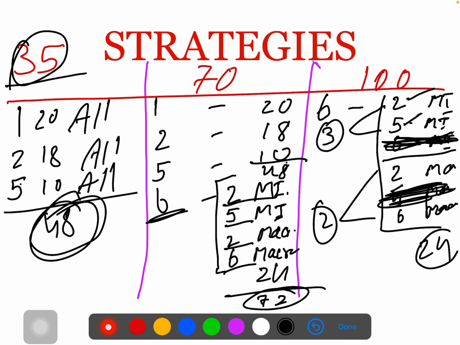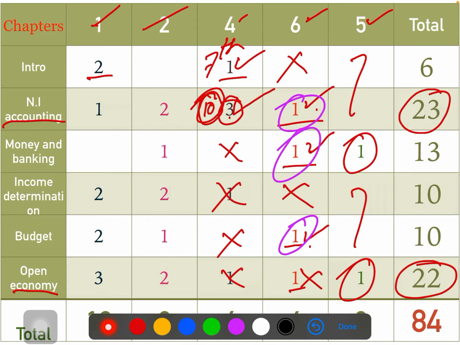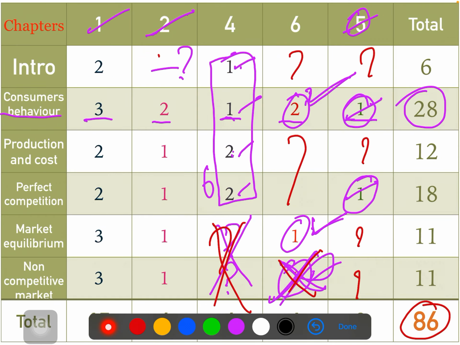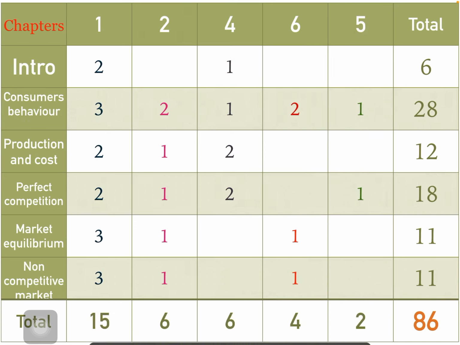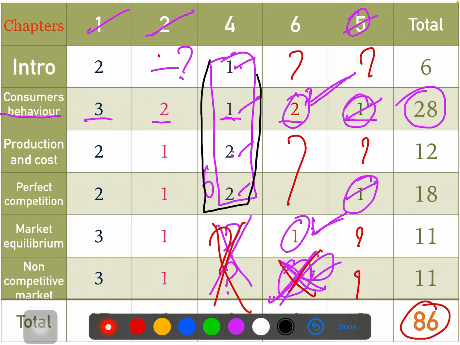After this, when it comes to the 4 mark question, let's talk about the 4 mark question. What you can do is, for the 4 mark question in microeconomics, just cover the beginning 4 chapters of microeconomics. As I told you before, for 4 marks, cover all the beginning 4 chapters.